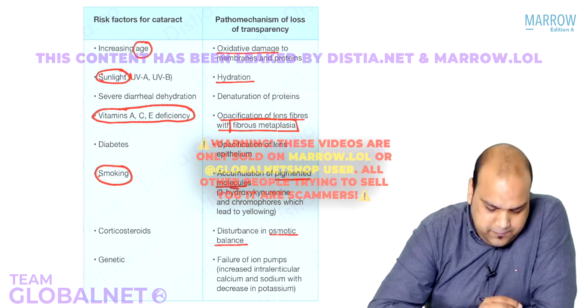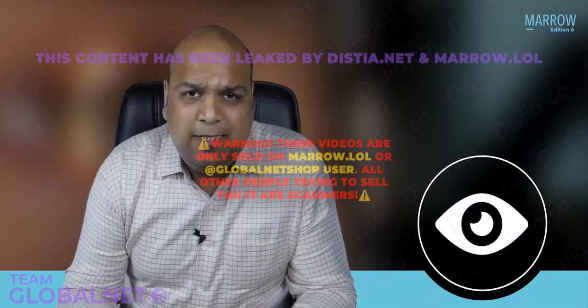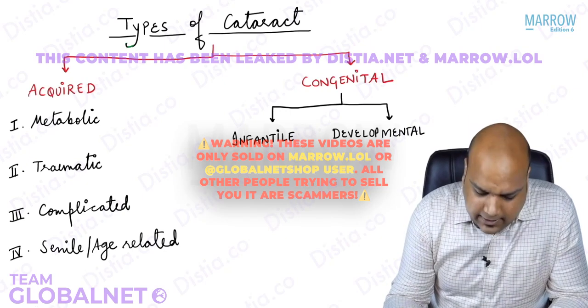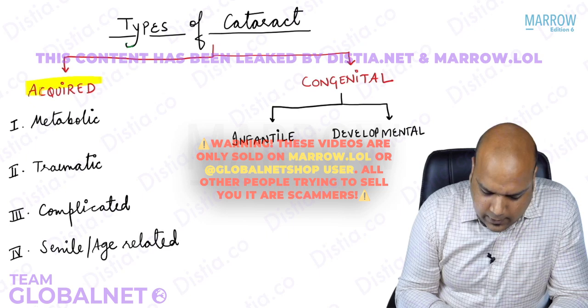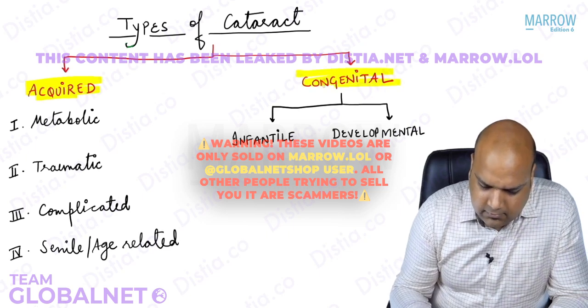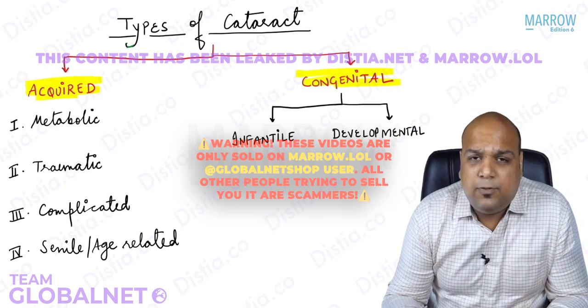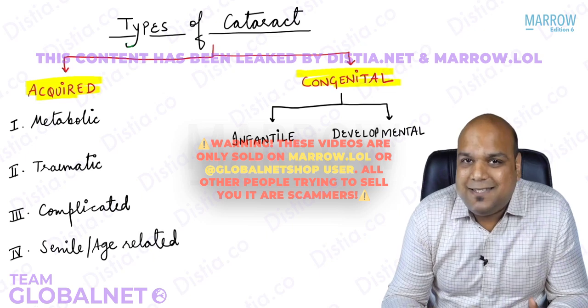Just learn them, guys. So now let's start with the classification of the cataract, guys, or the types of cataract. So as we can see on the screen, the types of cataract can be broadly divided into two groups. The first is acquired and the second is congenital. I think two basic words, the names all of us know. Acquired means due to some other cause cataract has occurred after birth, and congenital means present since birth.